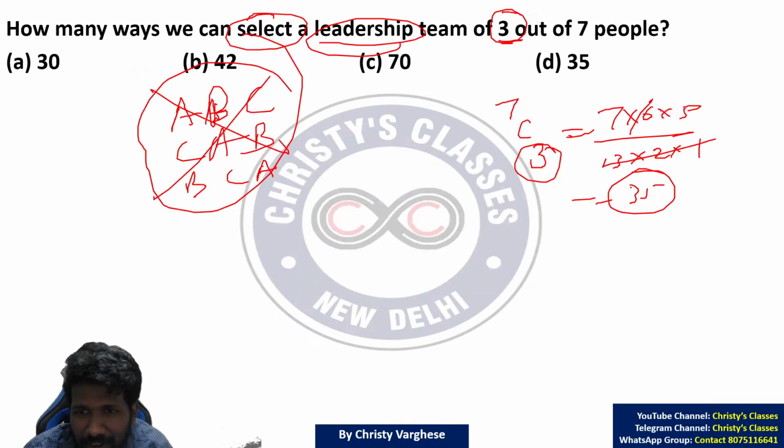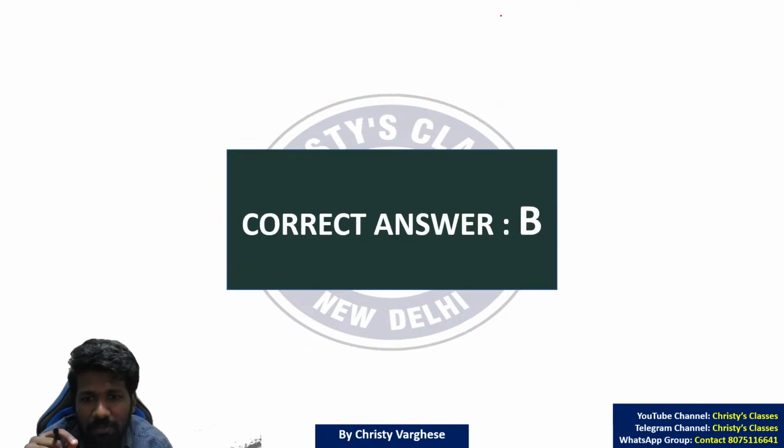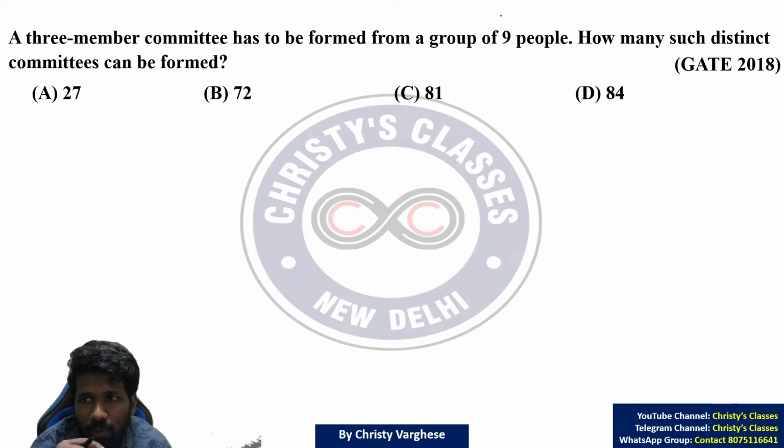Did you understand the difference now clearly? Here the 3 team members have the equal position. So ABC, BCA are same. But here ABC, BCA are different. Their positions are different. Their positions are specified. Is it clear now?